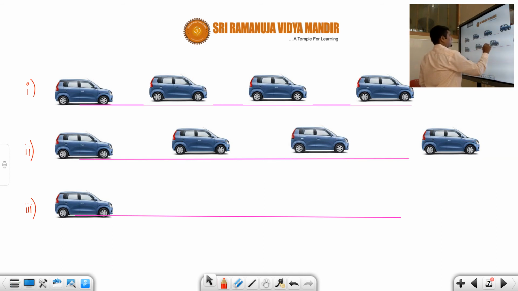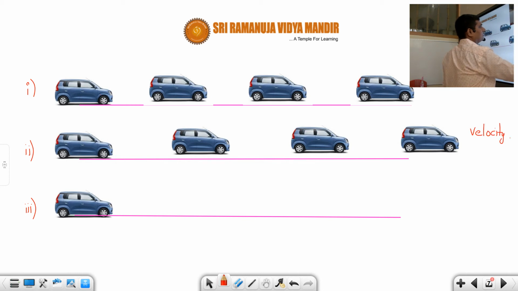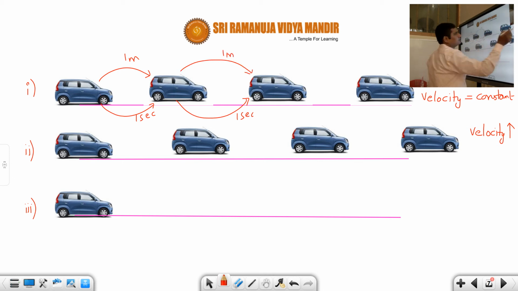Compared to the first car, the second car's velocity is more, because it is covering more distance in 1 second than the first car. So we can say that the velocity here is more. The velocity is increasing, correct or not? So velocity is increasing, whereas in the first case the velocity is constant. Why? Because in equal intervals of time, in 1 second it is covering 1 meter. Next second it is covering 1 meter. So therefore 1 meter per second. So velocity remains constant.